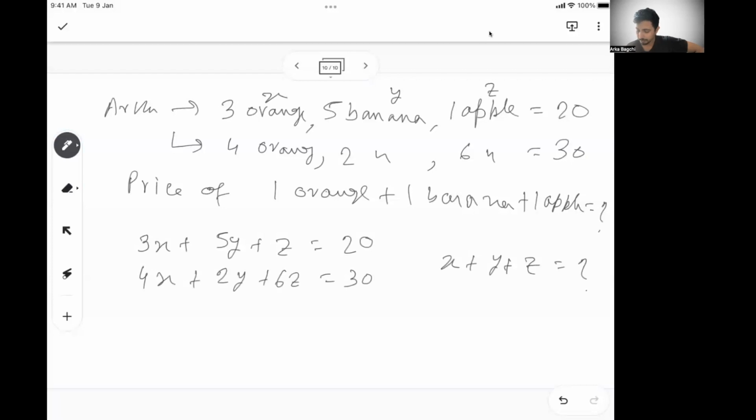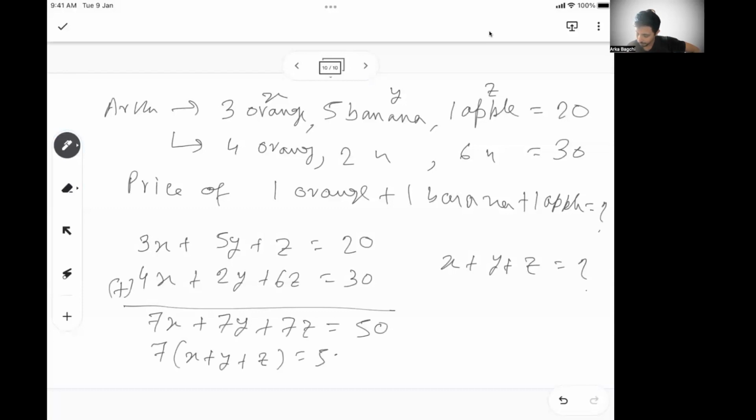So in that case, it is possible. If you see these 2 equations, if I just add them, what I get is 7x plus 7y plus 7z is 50. 7 into x plus y plus z is 50. That gives me the value of x plus y plus z is 50 by 7. So this is a possibility to get what is asked in the problem, though it may not be the individual values of x, y, z. There is a combination that can be answered. There is a single value that can be derived, even if there are only 2 equations for 3 variables. So be well aware of these things.